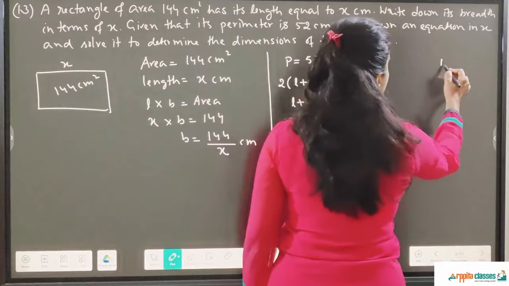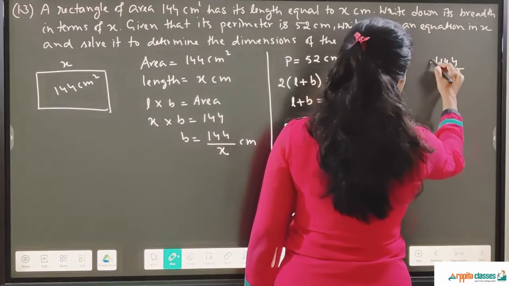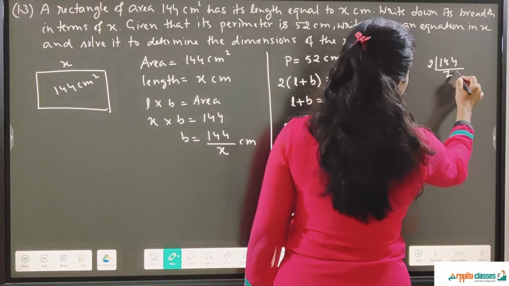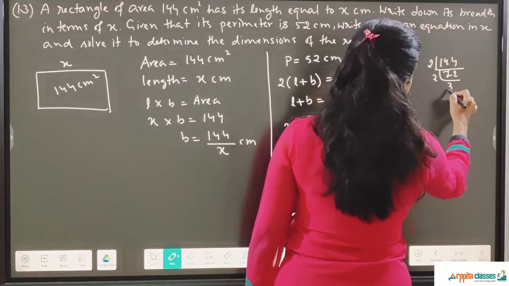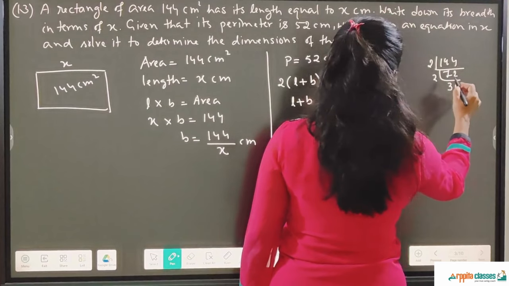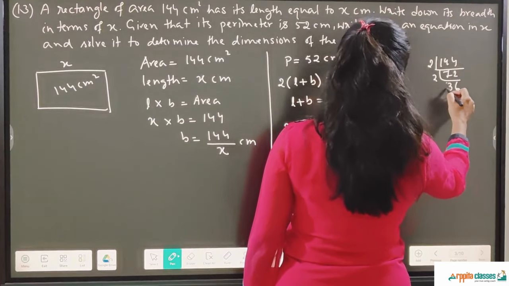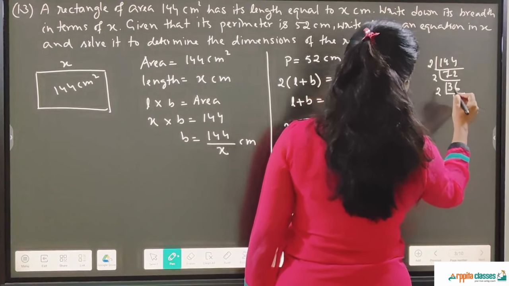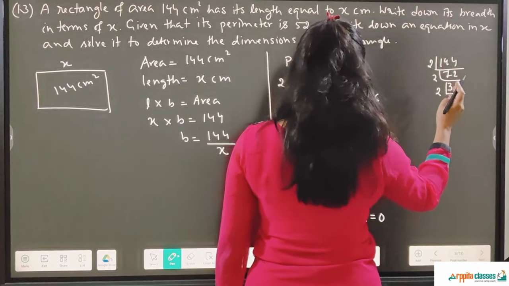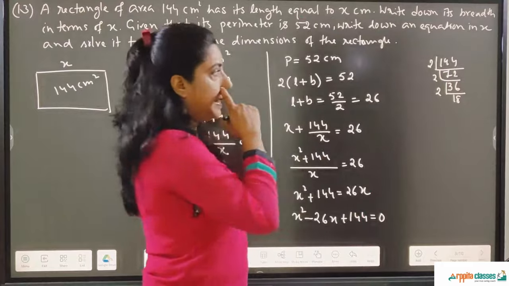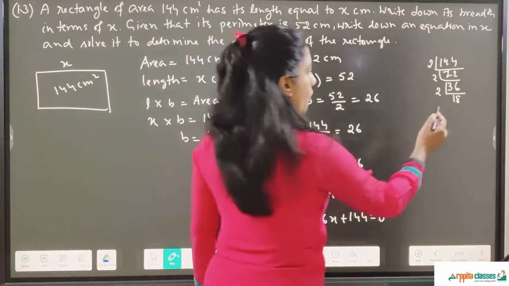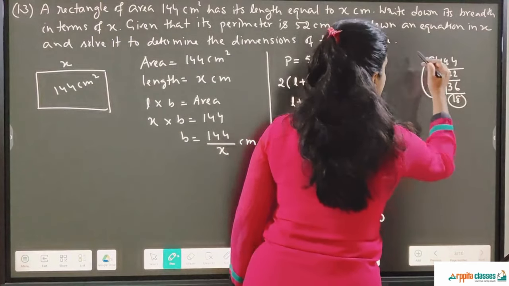Let us find out the factors of 144. Yes, it is 18 and 8. The two factors are 18 and the other factor is 8.